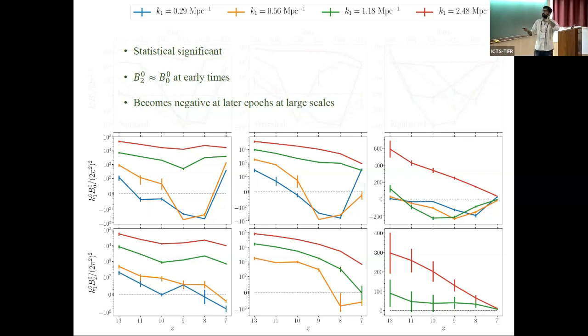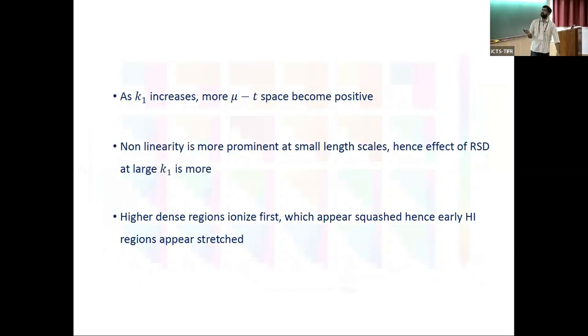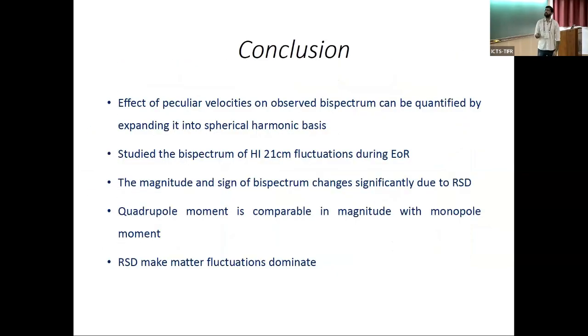This work is in process. The quadrupole moment is very similar to the monopole moment. So we need to take into account higher order moments also if we want to study the epoch of reionization. Okay, that's all, I will skip over that. So this is the shape. If you could summarize. So that's the conclusion, I will leave it with you.